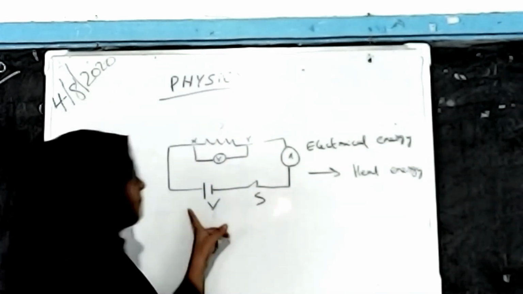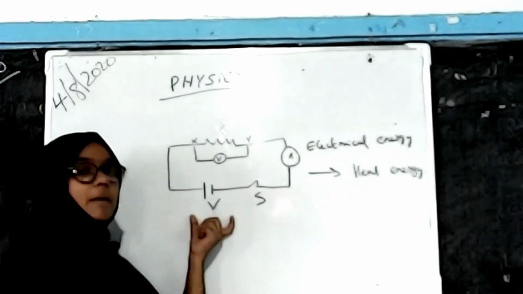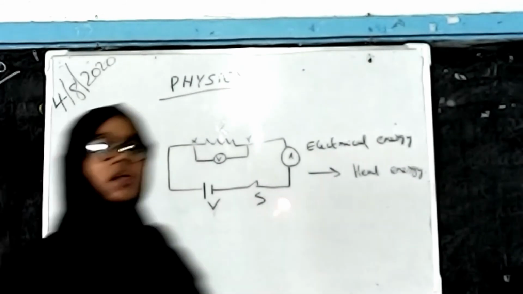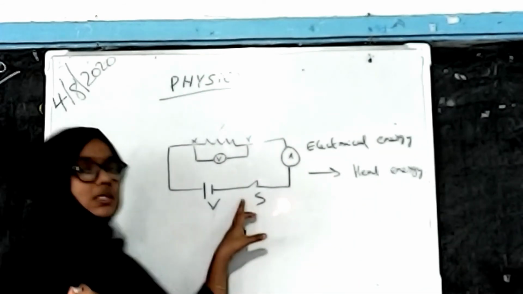Here is a battery, and this battery gives a charge through the circuit when we switch on.